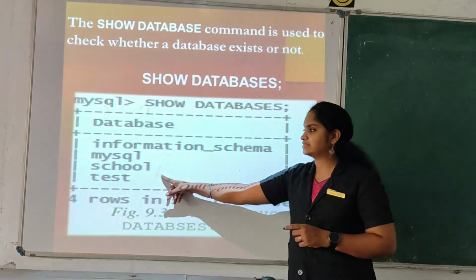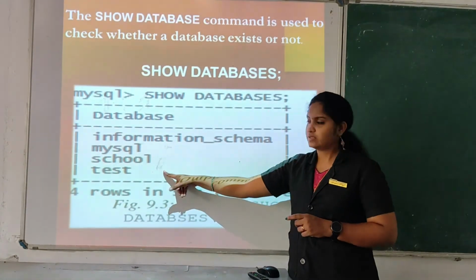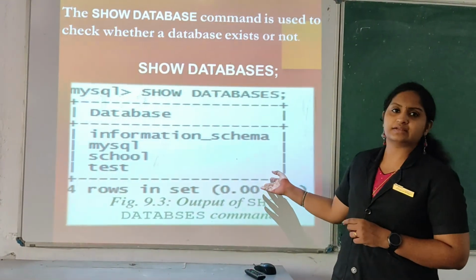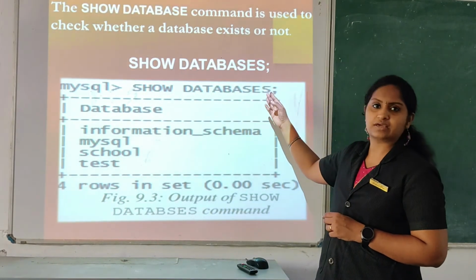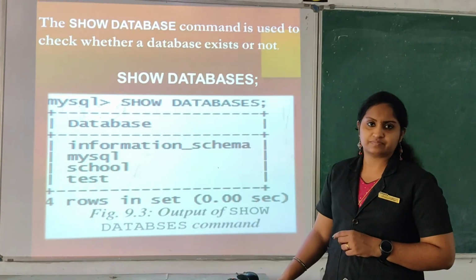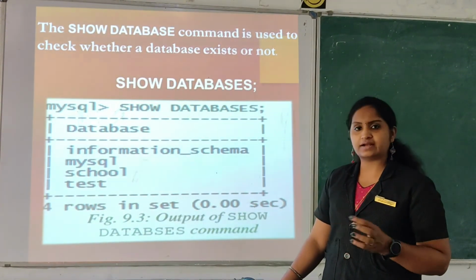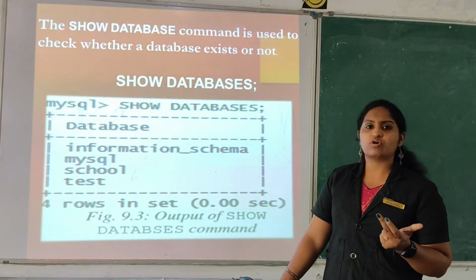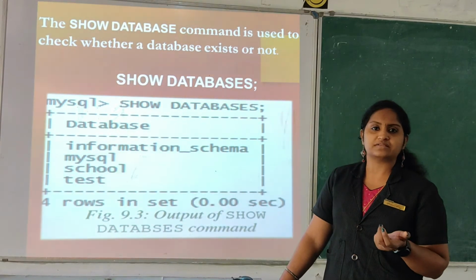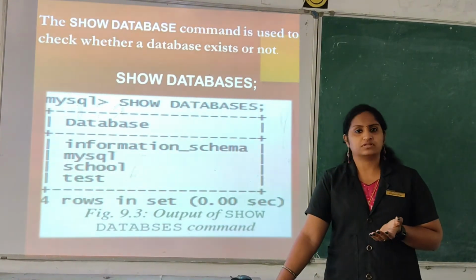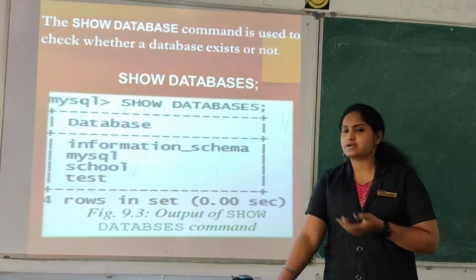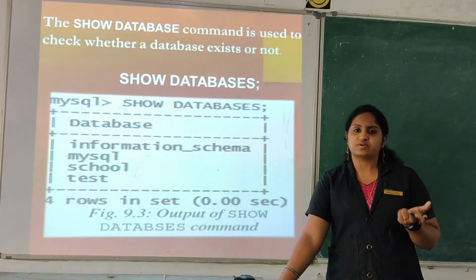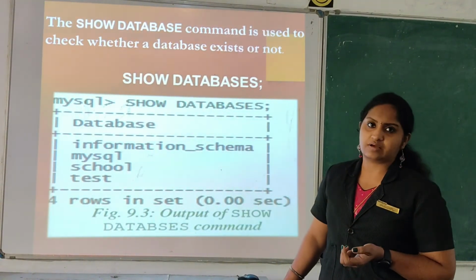Clear? So we have created the database using create, and we use the database name to activate the database. Another one is to see the structure, for which you can use show database.